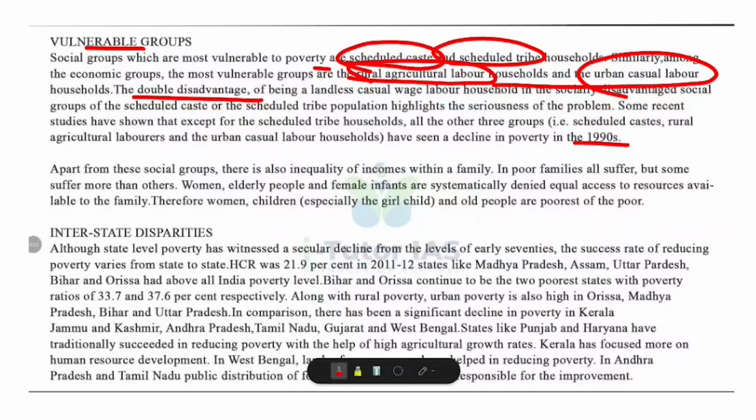But poverty is not just about households. It also exists within families. In poor families, everyone suffers, but some suffer more. For example, women, elderly people, and female infants suffer more because they have less access to resources. That is why these groups, women, children, and older people, are often called the poorest of the poor.